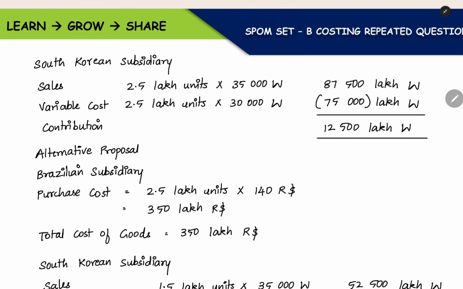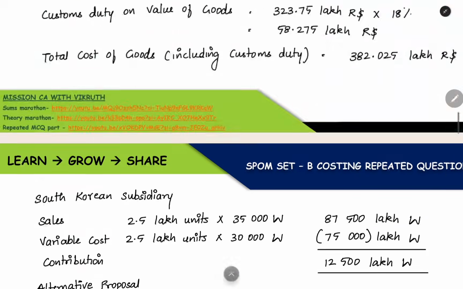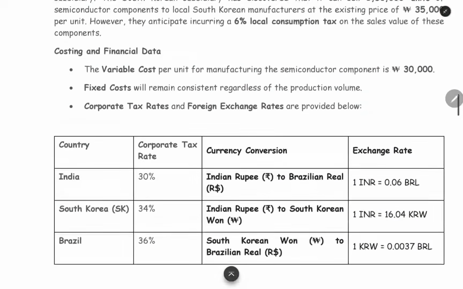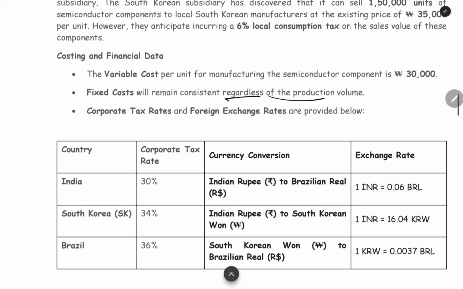Now, what is the alternative proposal? One more thing we have to see here is that we are stopping the calculation at contribution itself. We are not reducing the fixed cost and then finding the profit, because in the question they have given that fixed cost will be the same, irrelevant, regardless of the production volume.